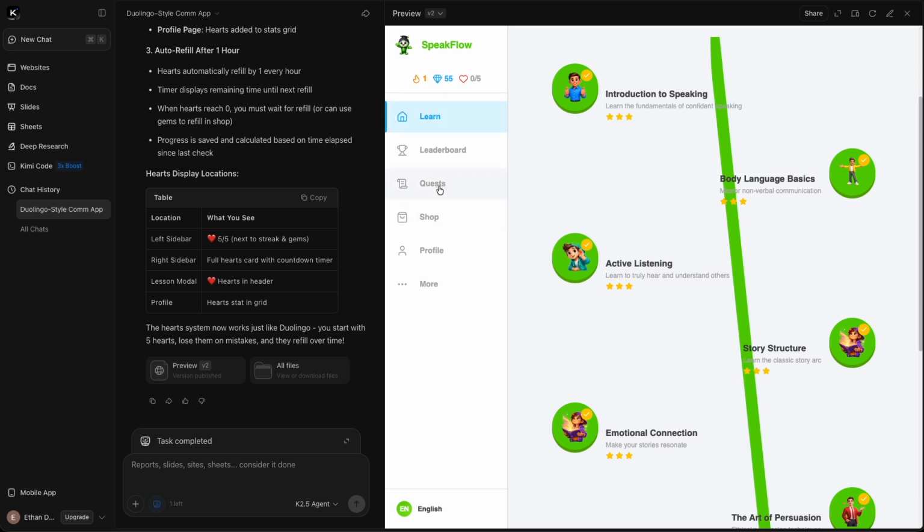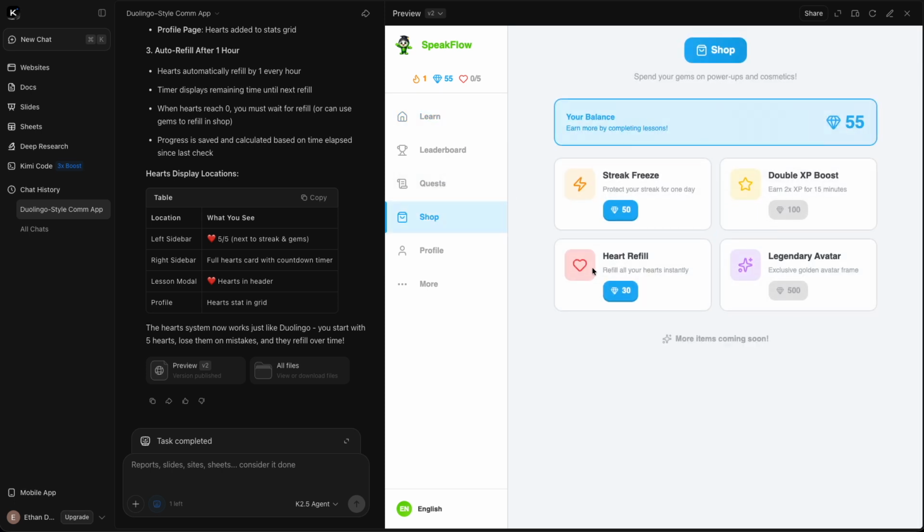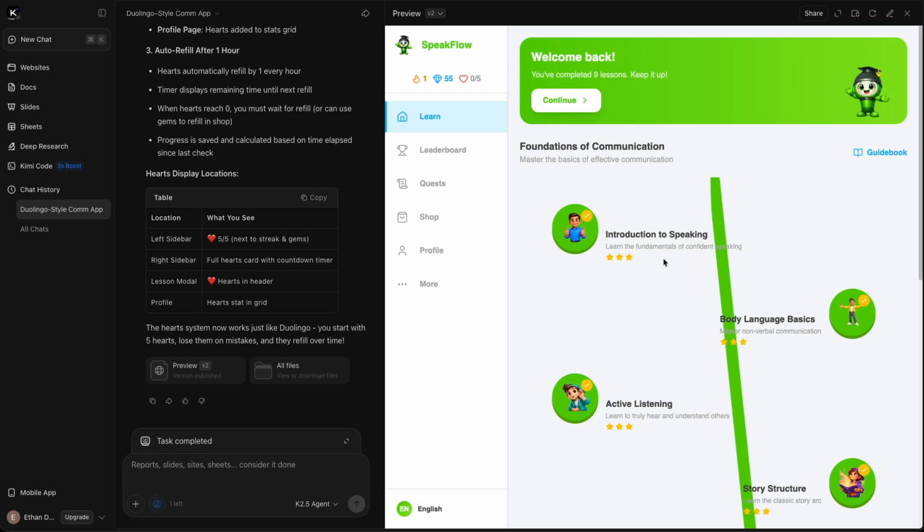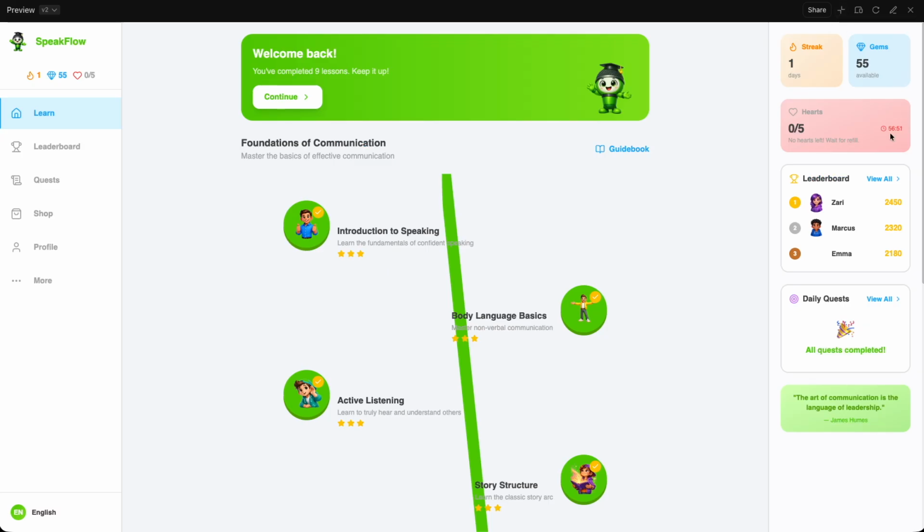And then if we look at the shop, can we buy more hearts? So if we buy a heart refill, I want to see if there is a timer somewhere in here that will show me when my hearts are coming back. As it says here, right sidebar, hearts filled with countdown timer. So if we look at it in full screen, so our hearts are coming back in 56 minutes.